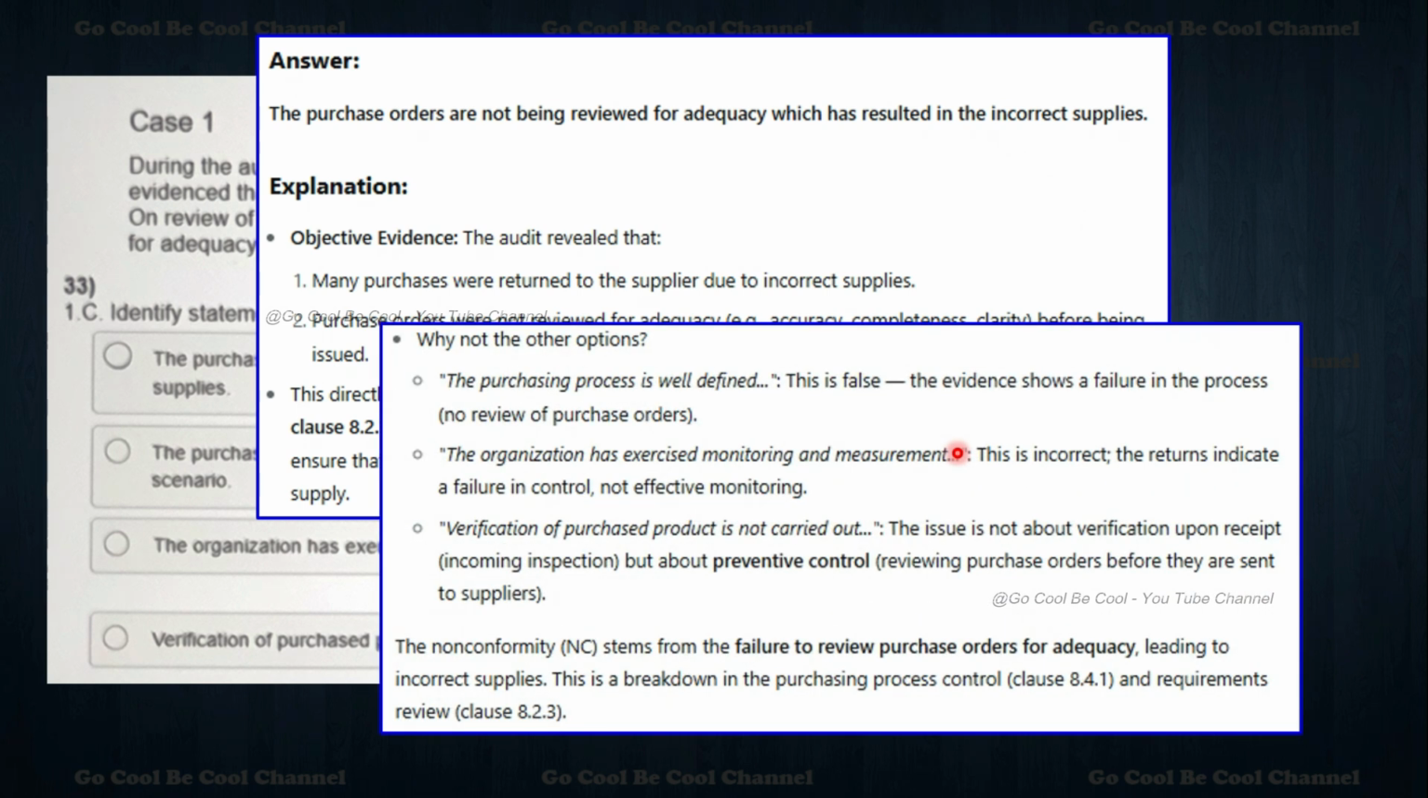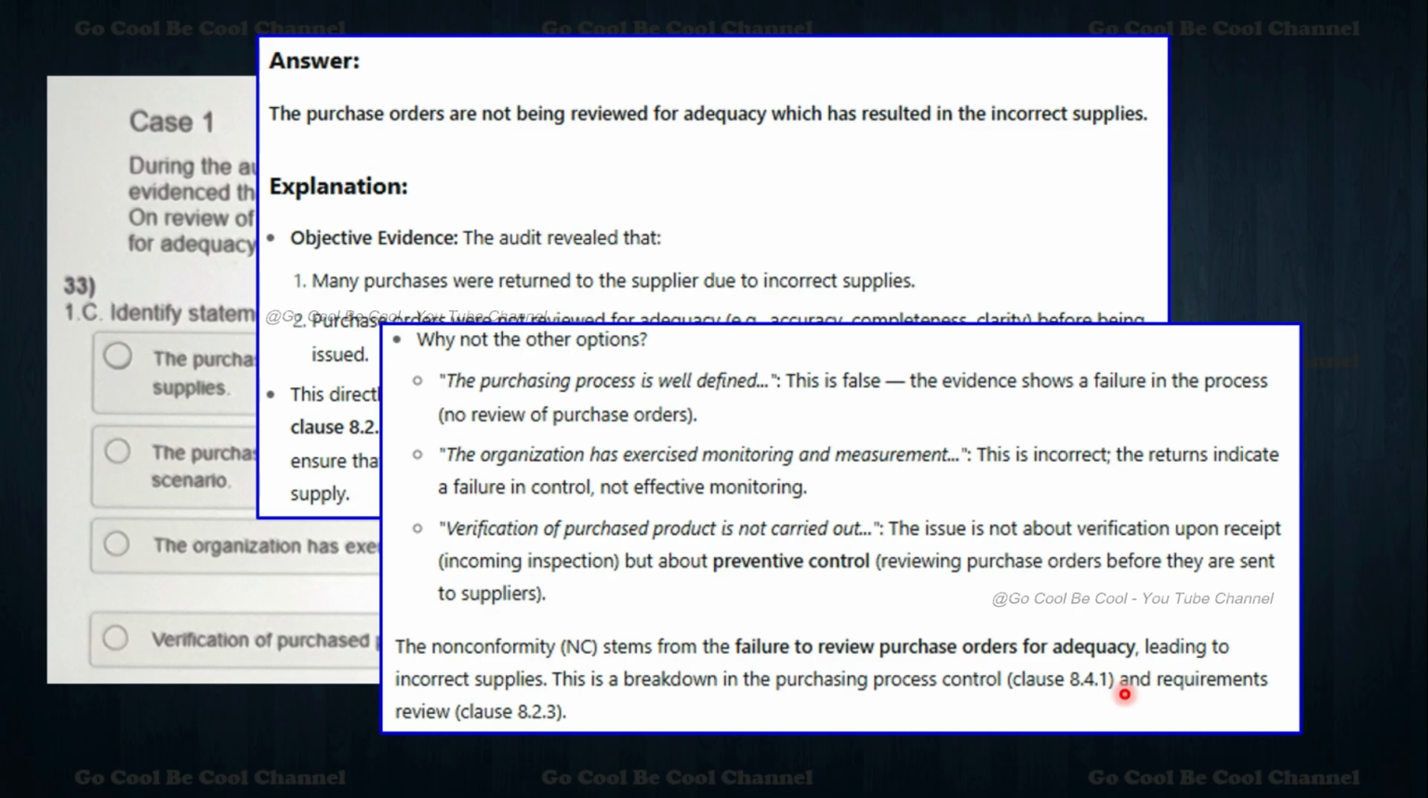Now we will see why we have not picked the other options. The purchasing process is well defined: that is a false statement. The organization has exercised monitoring and measurement: this is incorrect, it has already failed. Verification of purchased product is not carried out: the issue is not about verification upon receipt, it is a preventive control, my dear friends. Please understand, the non-conformity stems from the failure to review the purchase order for adequacy, leading to incorrect supply. This is what we are supposed to look into.